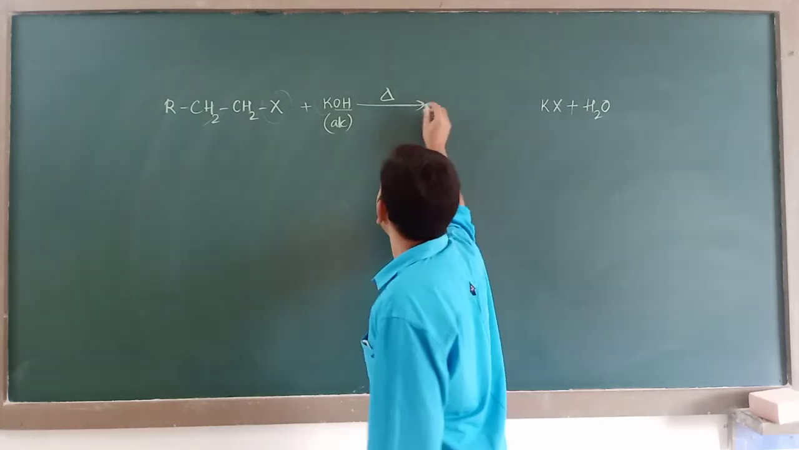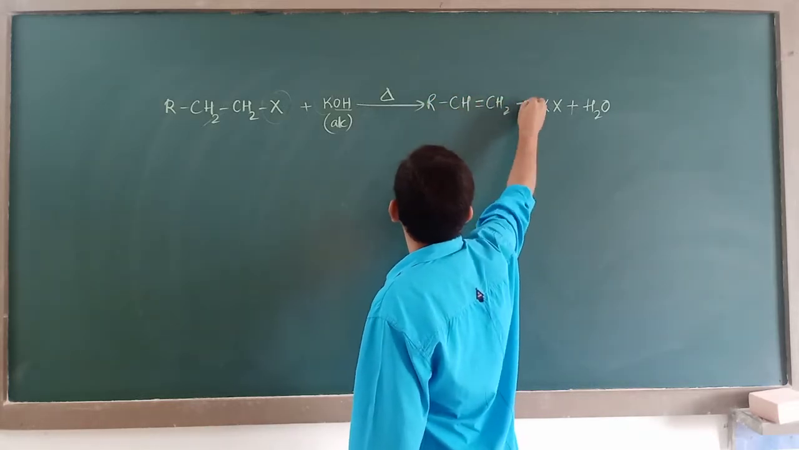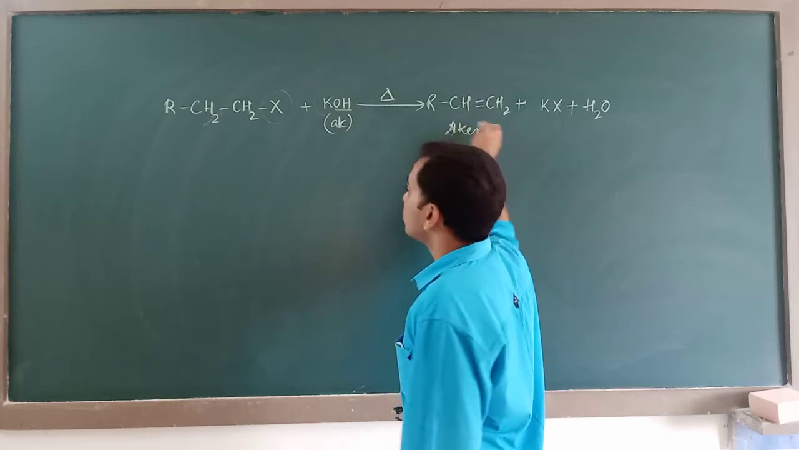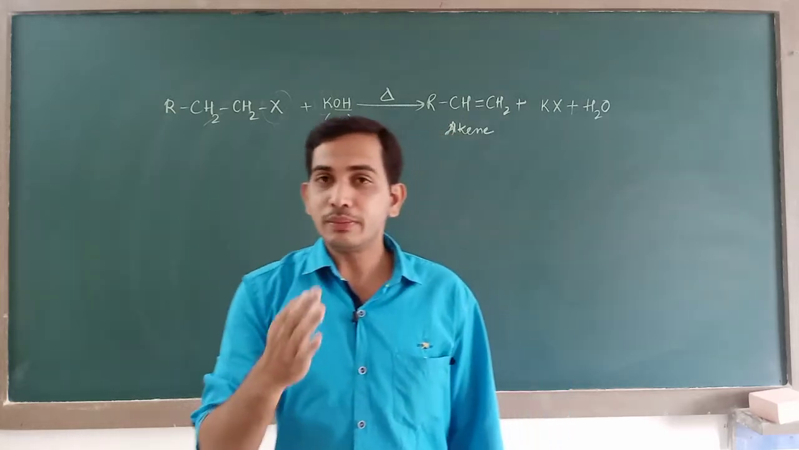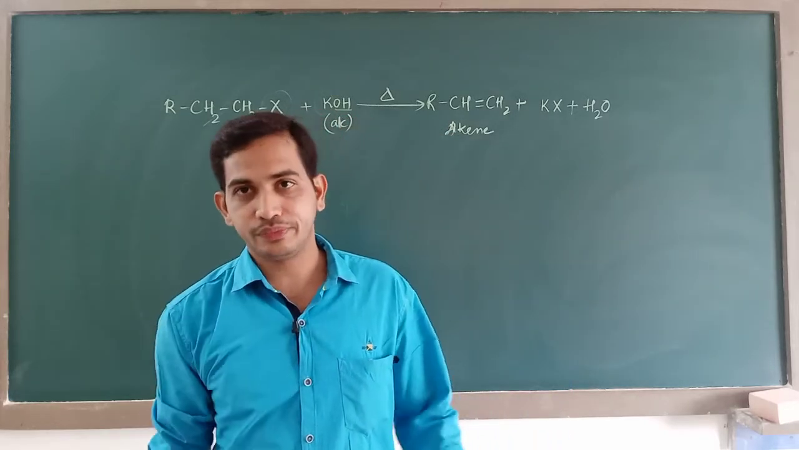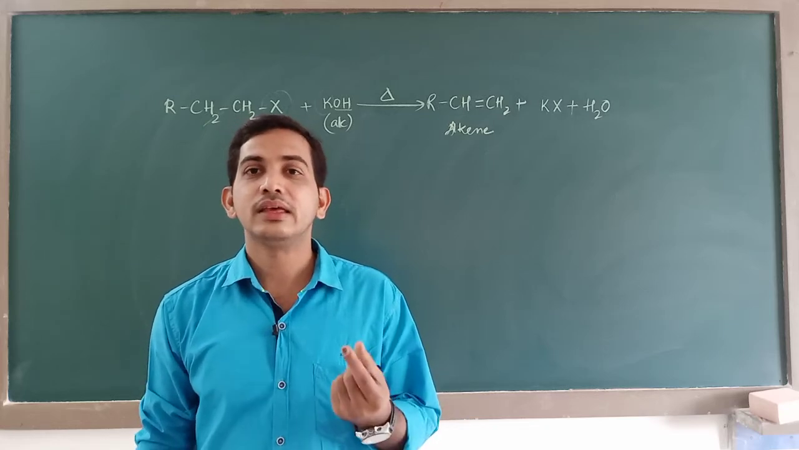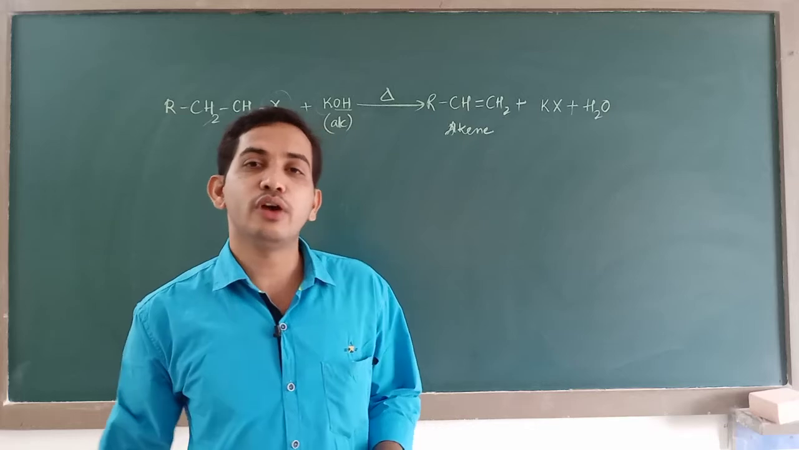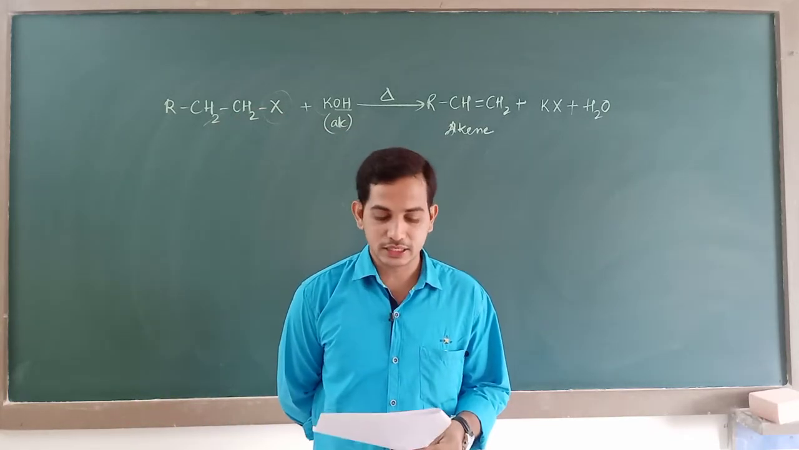Can you guess? The product is RCH double bond CH2. It is an alkene. So what kind of a reaction is this, wherein something from a reactant gets removed, expelled, discarded, eliminated? So keeping this in mind, now I hope you have got your answer. It is option A, elimination.